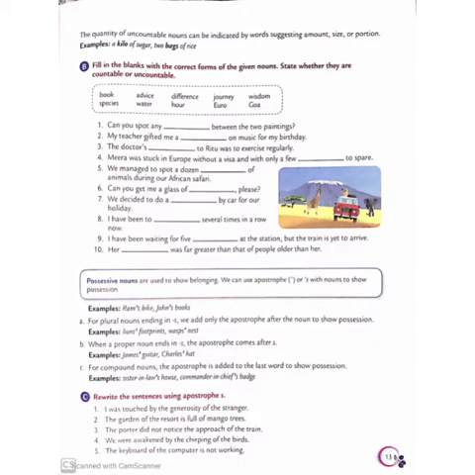Example, have a look. Ram's bike, John's book. Have you seen? Ram's, R-A-M apostrophe S is there. Then John's, J-O-H-N apostrophe S.